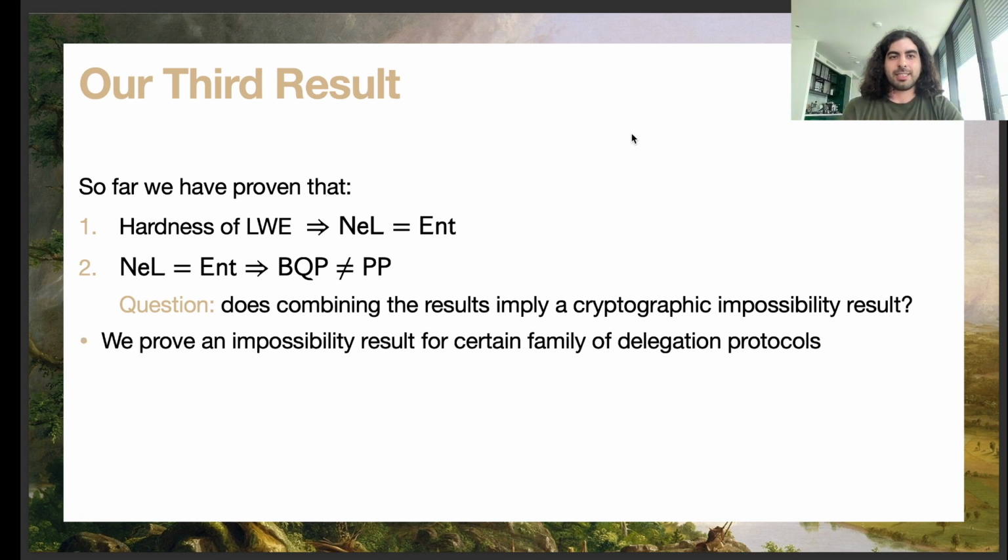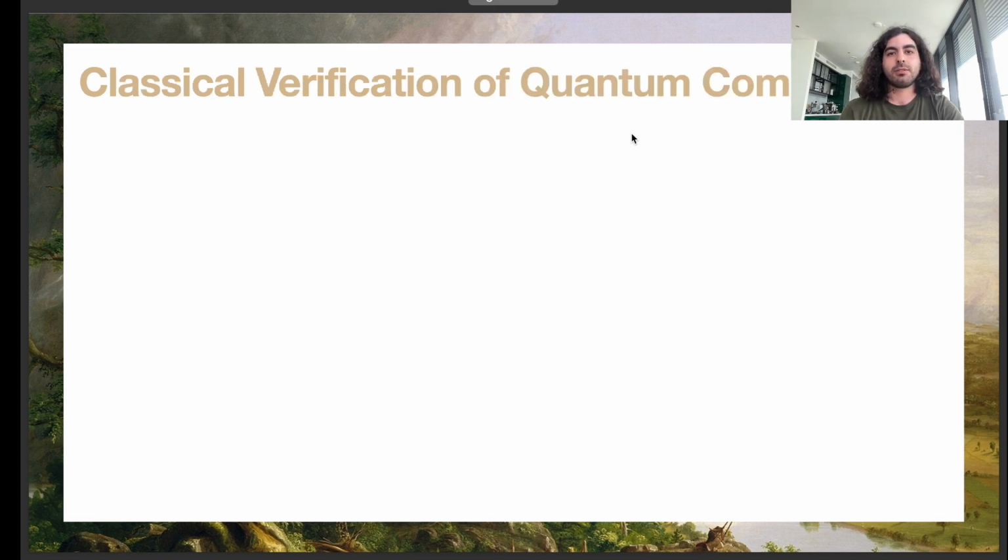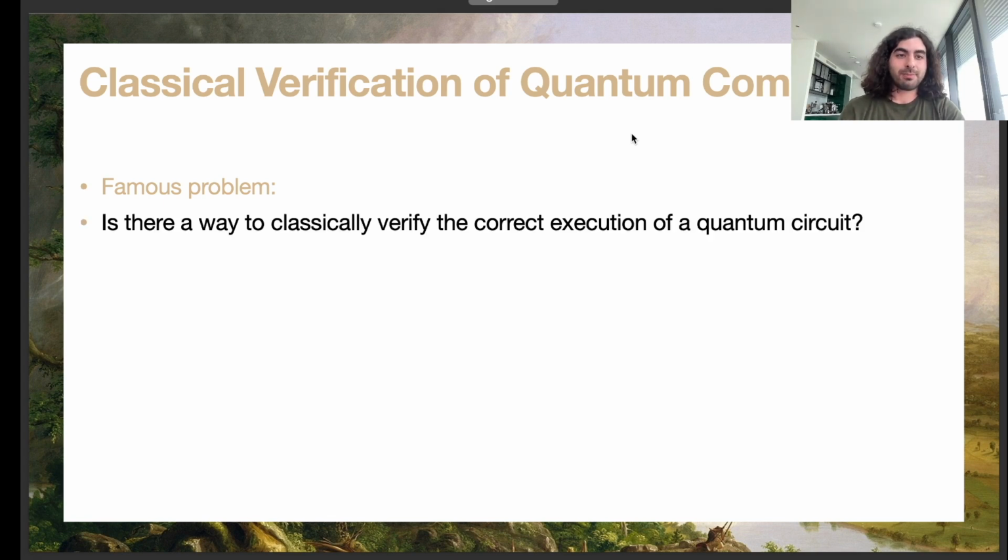And that's exactly what we do in this last section, and we prove an impossibility result for a certain family of delegation protocols. So let's just quickly go through what a delegation protocol, or a classical verification of quantum computation, is. It all goes back to this famous problem: is there a way to classically verify the correct execution of a quantum circuit?